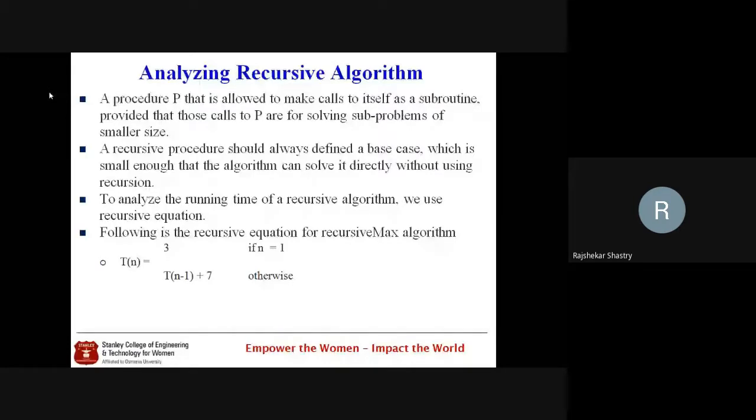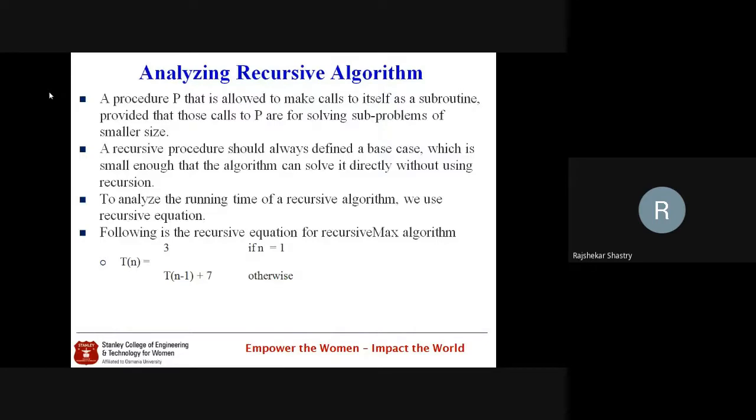If you want, you can do it easily here with substitution. T of n minus 1 plus 7. In the next iteration, T of n minus 1 will become T of n minus 2 plus 7 plus 7. Are you getting my point, all of you? So the 7 will repeat how many times? N minus 1 times.